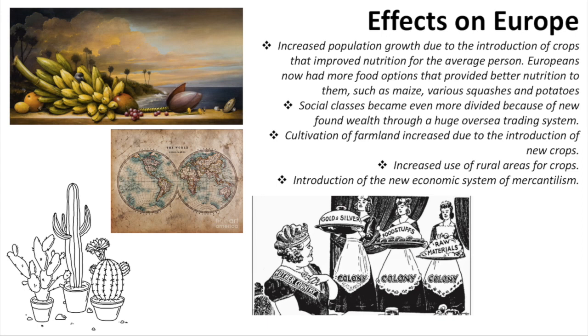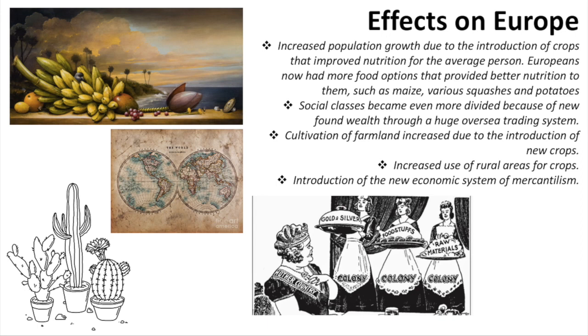What were the effects on Europe? Increased population growth a year due to the introduction of crops that improved nutrition for the average person. Europeans now had more food options that provided better nutrition to them, such as maize, various squashes and potatoes. Social classes became even more divided because of newfound wealth through a huge overseas trading system.